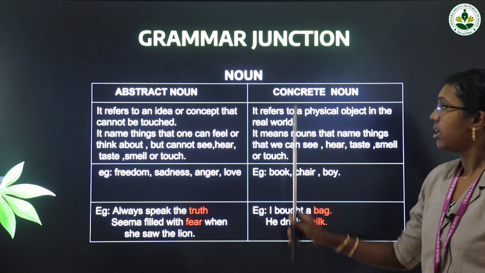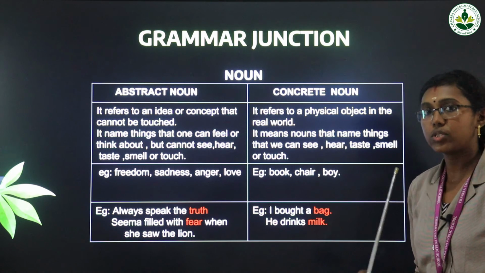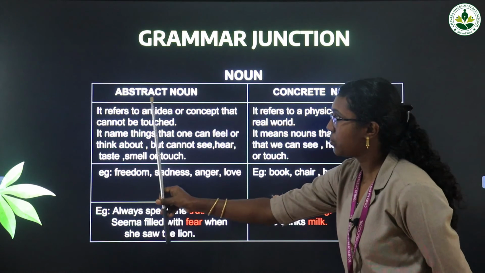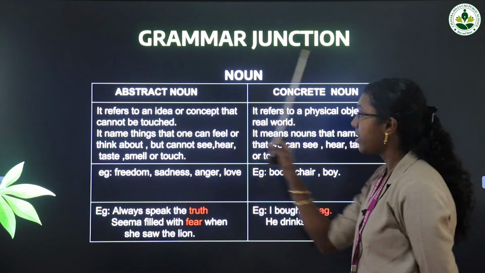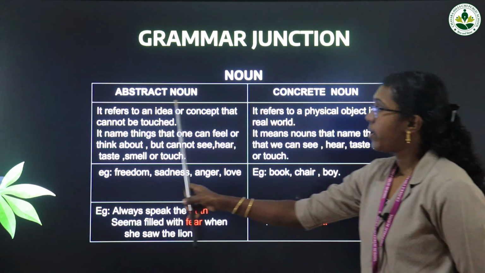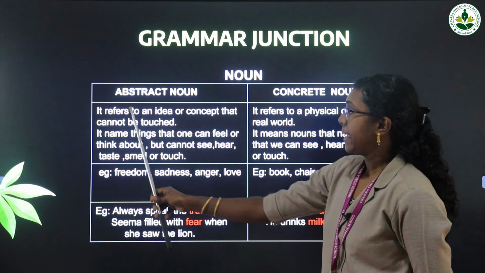Even we studied about noun. What is a noun? Name of a person, place, thing or animal. So we are going to divide the nouns into two: abstract noun and concrete noun. So we can see what is abstract noun. Only a minute difference is there.